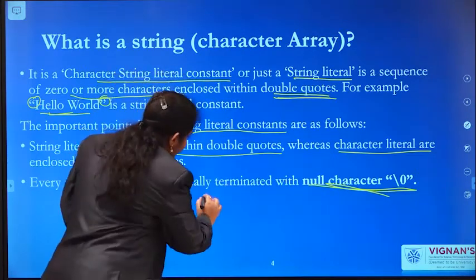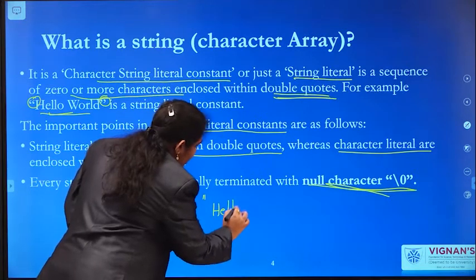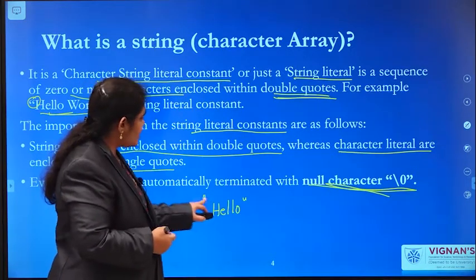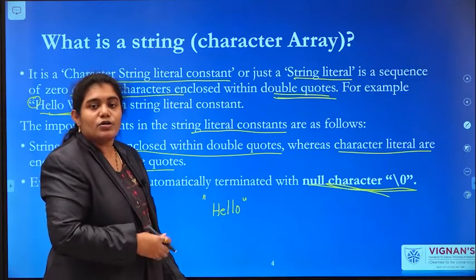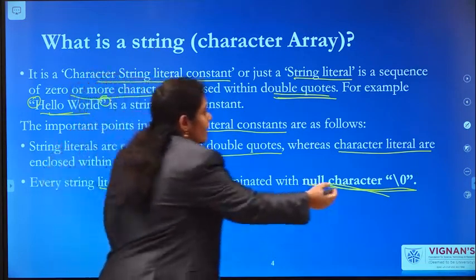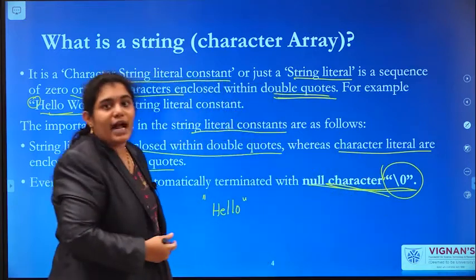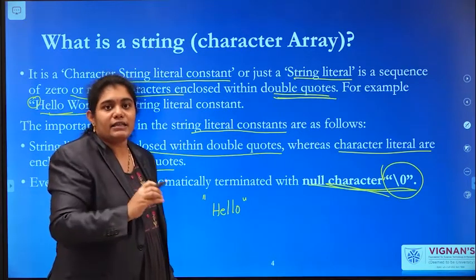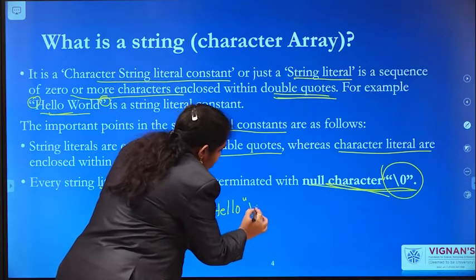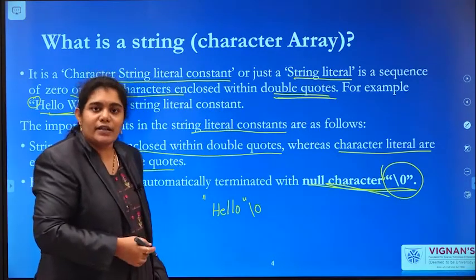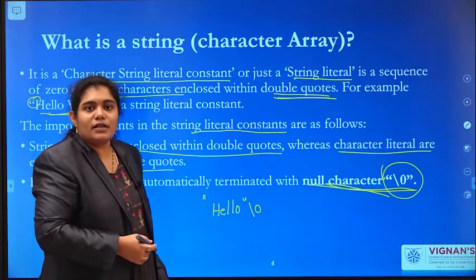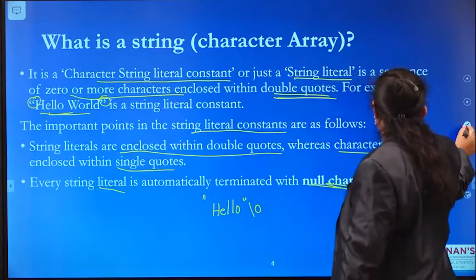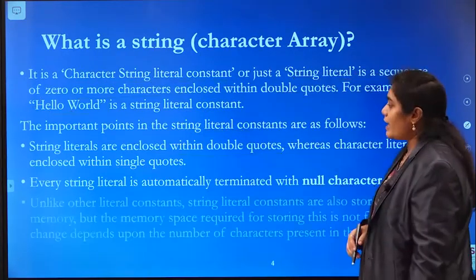So in our example we discussed, H-E-L-L-O in double quotes. Here I have a group of characters, and all these characters I am enclosing within double quotes. So what will the compiler do? The compiler will automatically concatenate a null character at the end of this string. So every string should terminate with a null character.